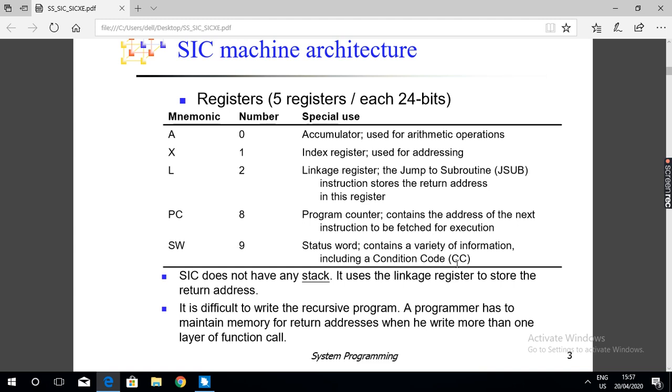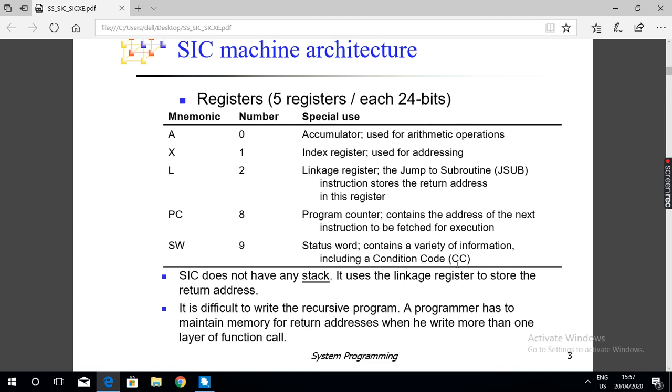Normally we compare the content of the accumulator with the content of a memory location. Depending on the result, the status word register contains the condition code values. In the comparison instruction, CMP memory location, the content of the accumulator is compared with the content of the memory location.